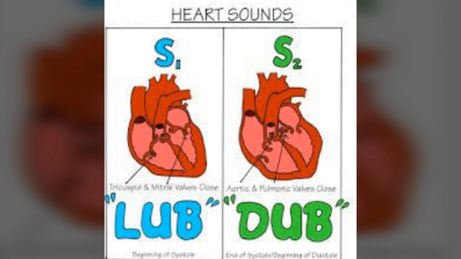An increased heart rate is called tachycardia, and a decreased heart rate is called bradycardia. When the heartbeat is increased, that is called tachycardia. When the heartbeat is decreased, it is called bradycardia.